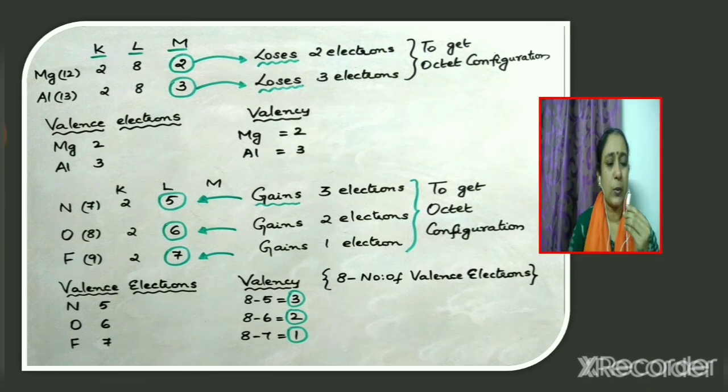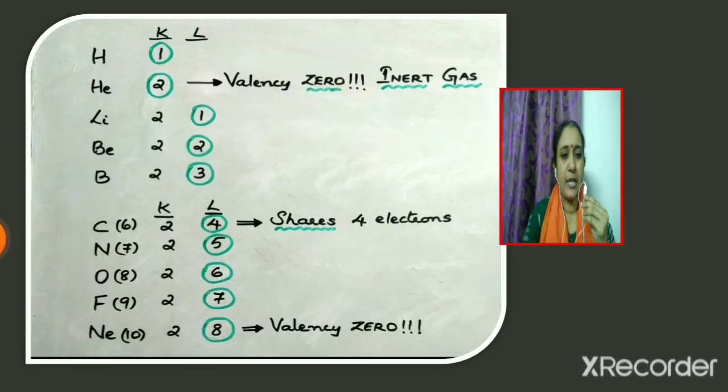So how can we calculate the valency of an atom? It is either equal to the number of valence electrons, or it can be calculated using the formula 8 minus the number of valence electrons present in the atom. In the case of hydrogen, the number of valence electrons present is equal to 1. Its valency is also equal to 1. The number of valence electrons present in helium is 2, but the valency is equal to 0 because it is an inert gas element. In the case of lithium, the number of valence electrons present is equal to 1 and valency is also equal to 1.